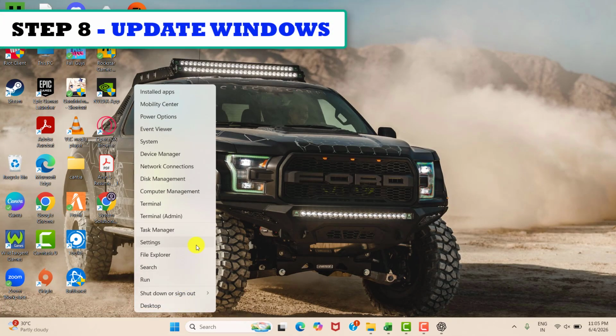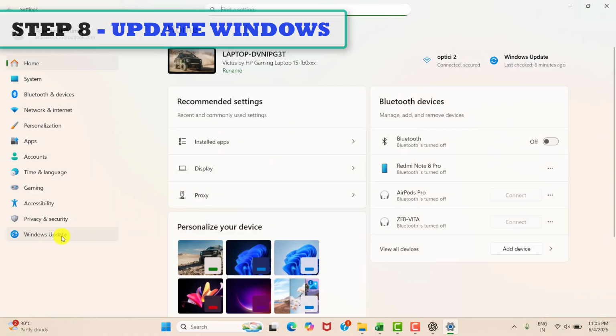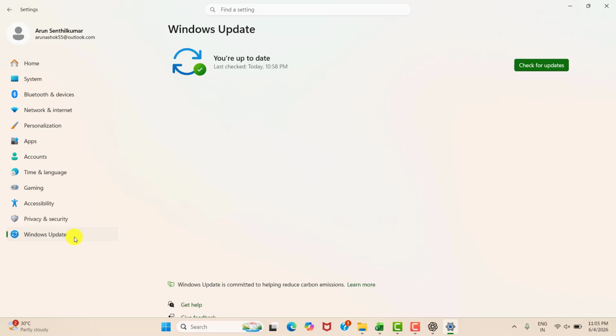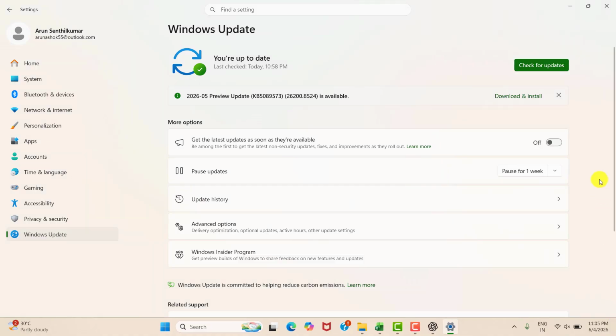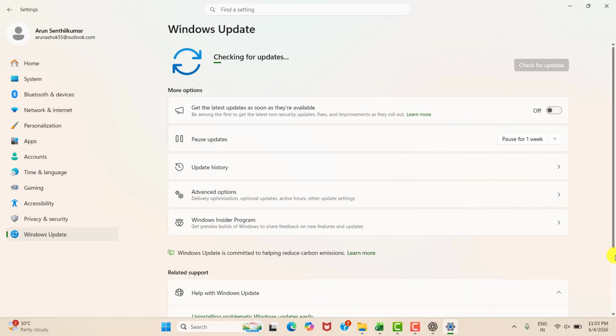So eighth step is to update Windows. For that you need to enter into settings and then Windows Update. Please click check for updates and install it. If in case it shows any error, please do check out my video to troubleshoot the Windows Update error.